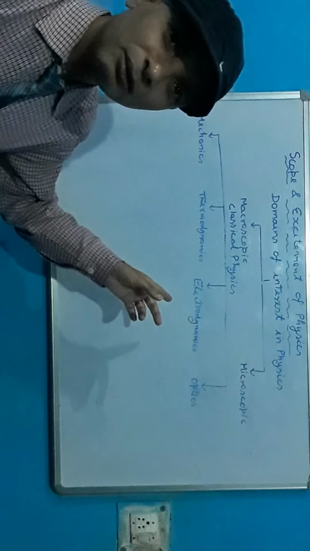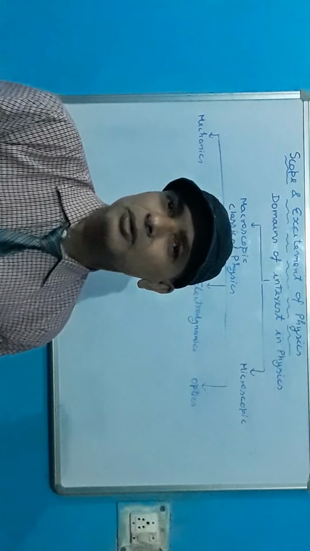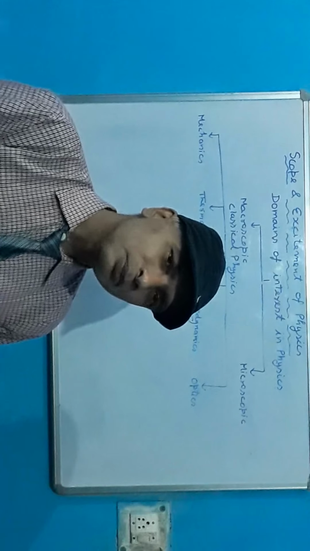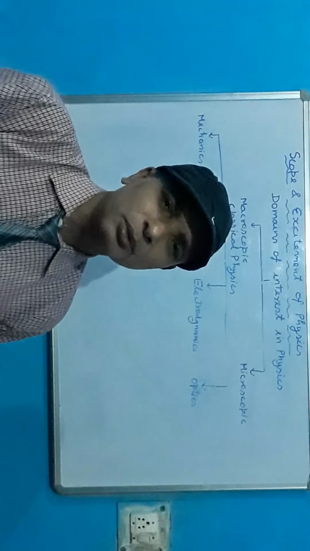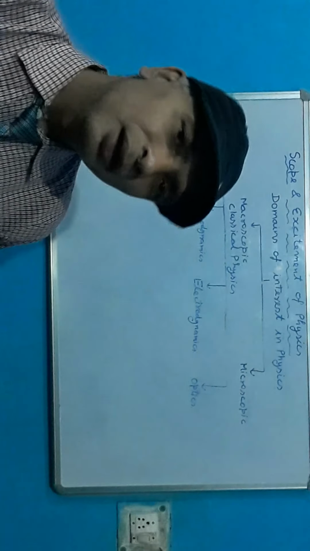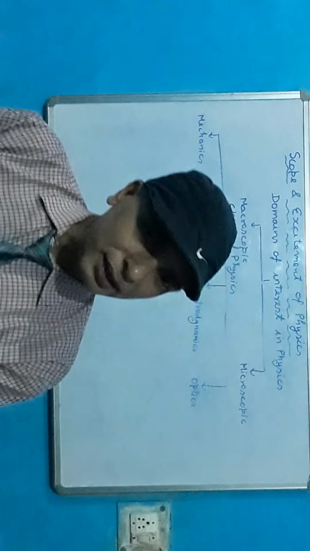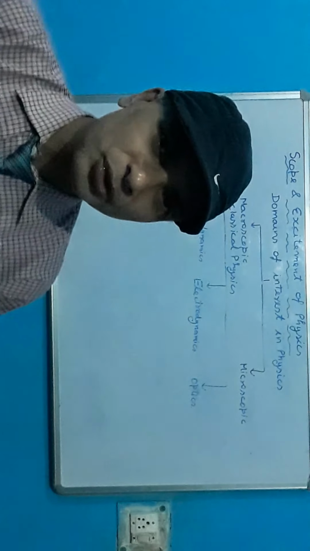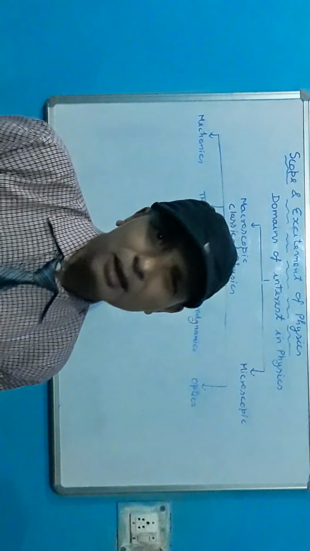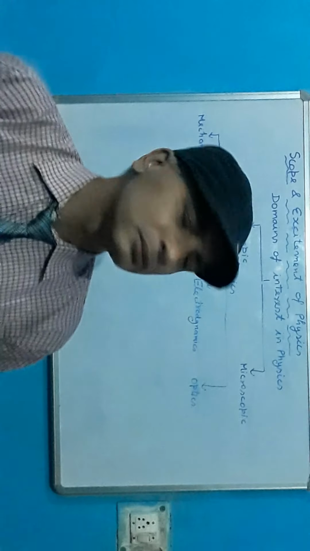Now we come to electrodynamics. In electrodynamics, you will study how the electric force is produced, how the electric field is produced, what the properties of materials are which produce the magnetic field, how they exert force on each other, and that a moving charge can produce electric as well as magnetic fields. As you know, when a charge is in motion, it constitutes current, and around a current carrying conductor we have a magnetic field. In electrodynamics, you will study these things in detail.